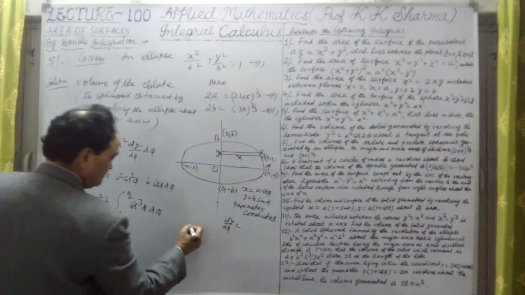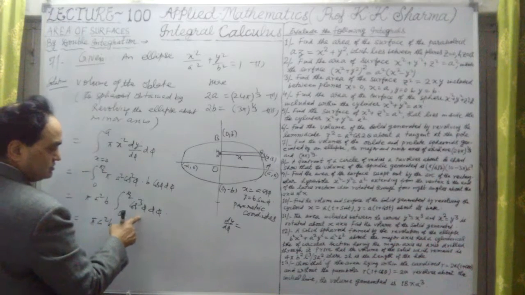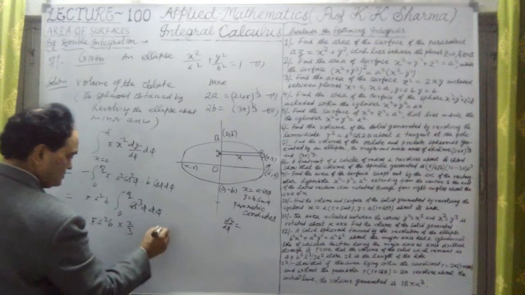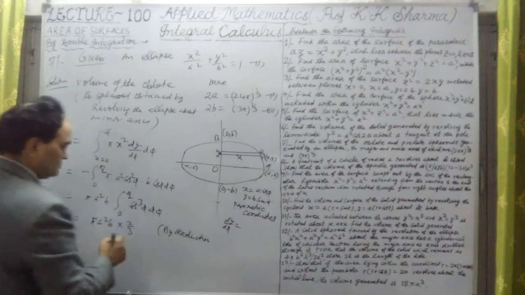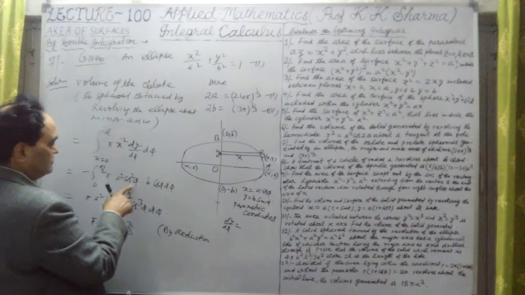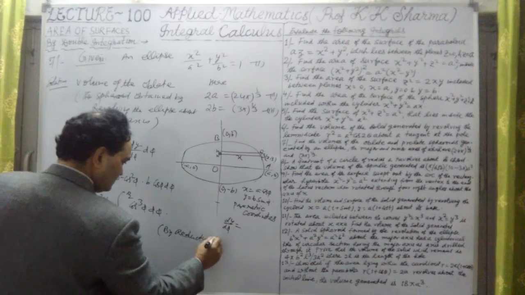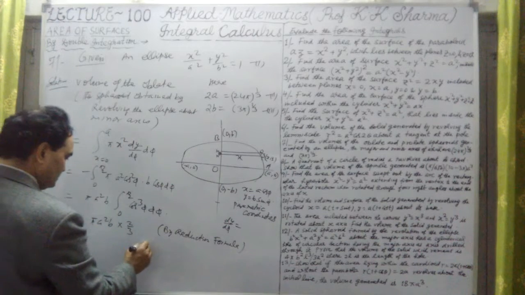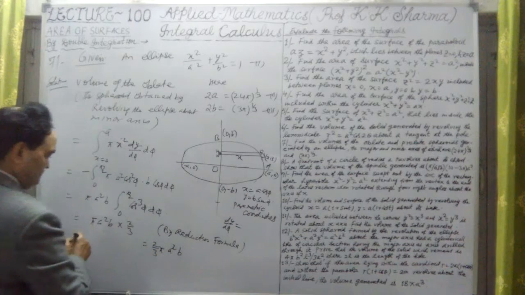So let me apply the reduction formula. The reduction formula gives 2 by 3 only. Here it will be 2 by 3, by the reduction formula for cos cube phi d phi, because cos phi and square together give cos cube phi. So this will give us, by reduction formula, 2 by 3 pi into a square into b.